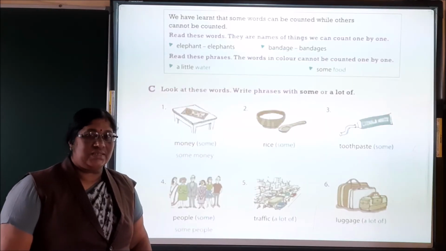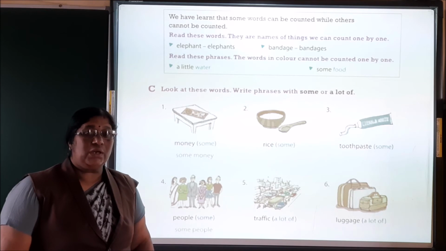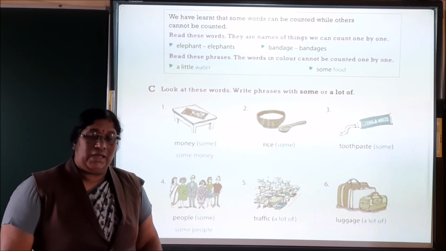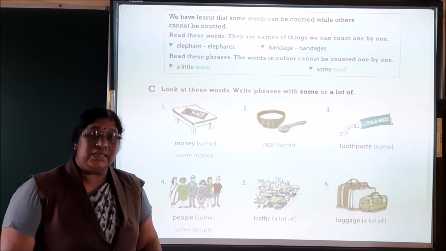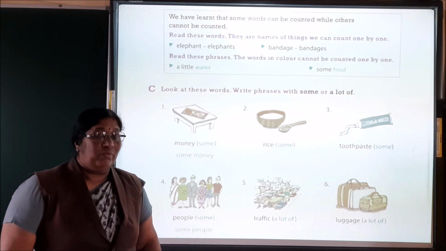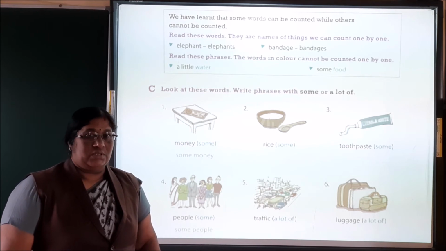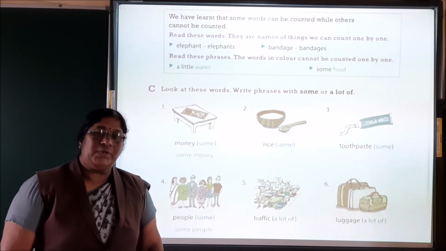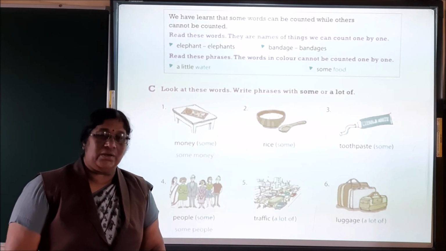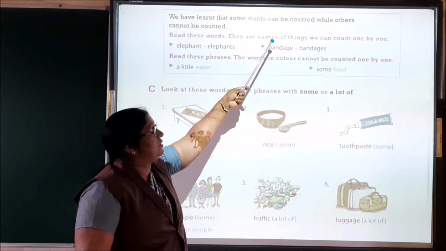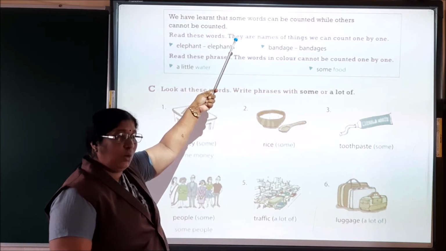Before starting this exercise, I will explain about countable and uncountable nouns. Countable nouns are those nouns which can be counted, like one boy, two boys, three boys, and one girl, two girls, three girls. These nouns are called countable nouns. Then, uncountable nouns are those nouns which cannot be counted, like water. We cannot count water. We have learned that some words can be counted while others cannot be counted.